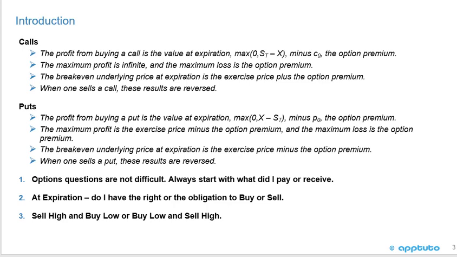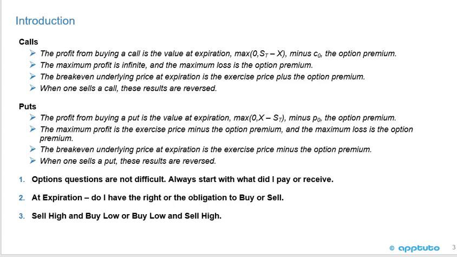With regards to puts, the profit from buying a put is the value at expiration, which, as we saw in that quick review, is the maximum of 0 or the exercise price minus the underlying, minus P0, which is the option premium. The maximum profit is the exercise price minus the option premium, and the maximum loss is the option premium. When you're long, if you buy a call or buy a put, don't forget you've got the right but not the obligation.